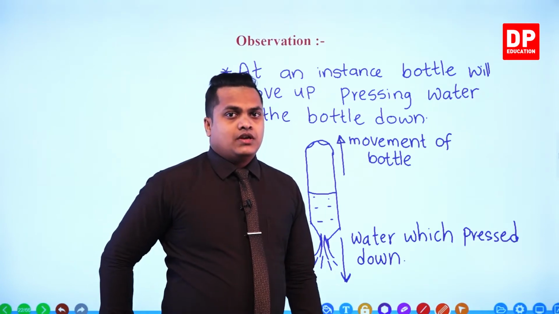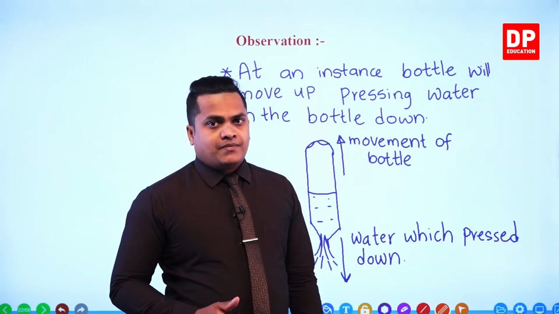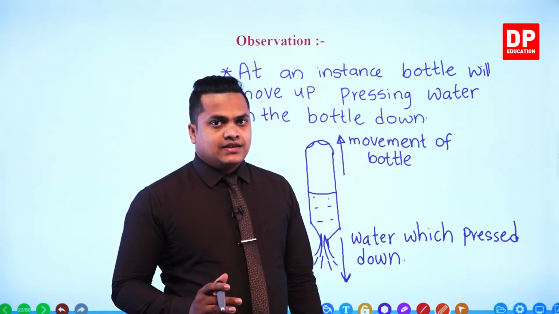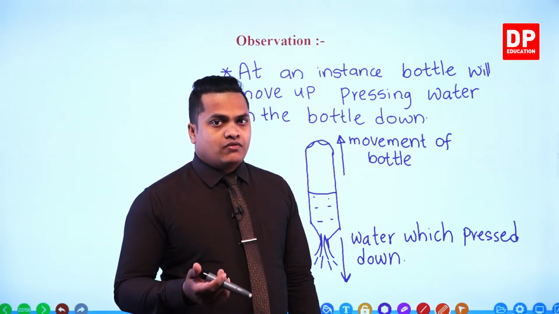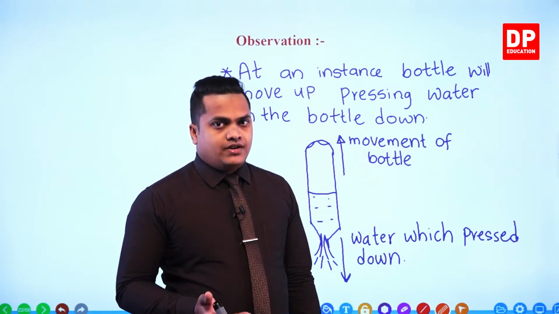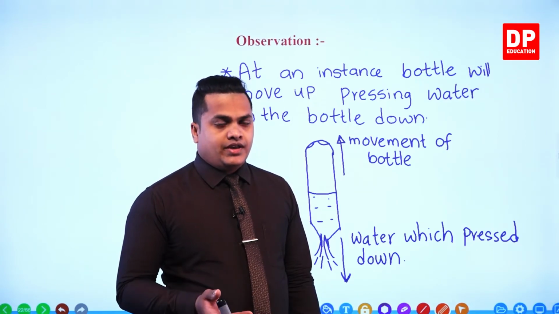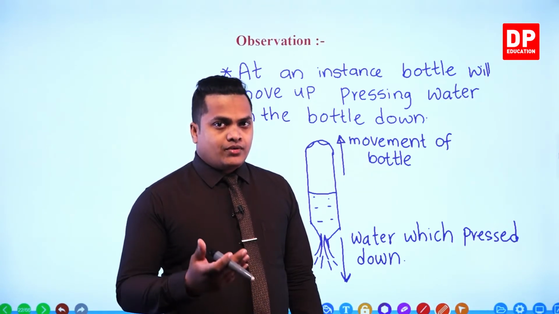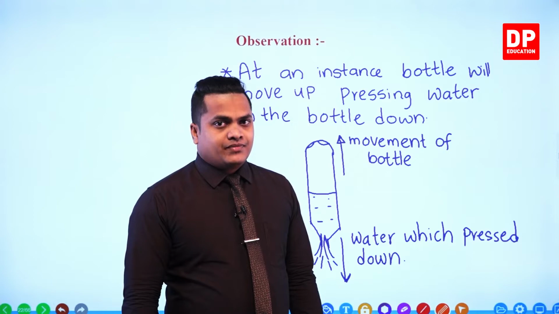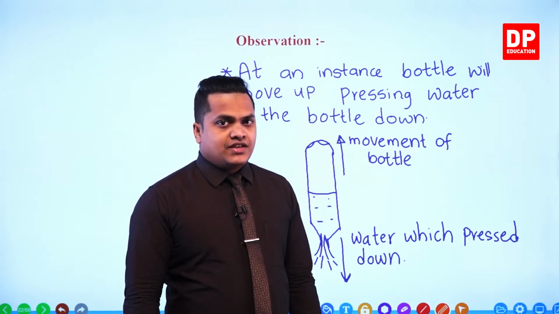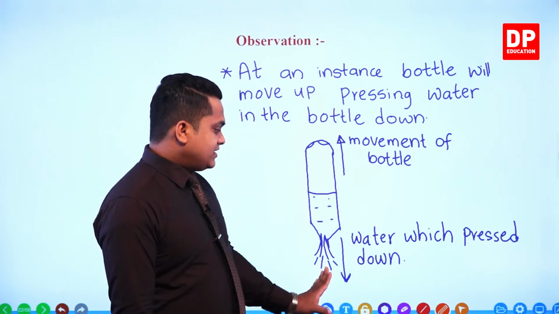This is how an actual rocket also works. In an actual rocket, what happens, my dear children? It utilizes the thrust given by the burning of a fluid. Actually, it's a fuel, hydrogen fuel. When you burn hydrogen fuel, a thrust acts downward. By utilizing that thrust, because of the reaction force generated, the rocket moves up.